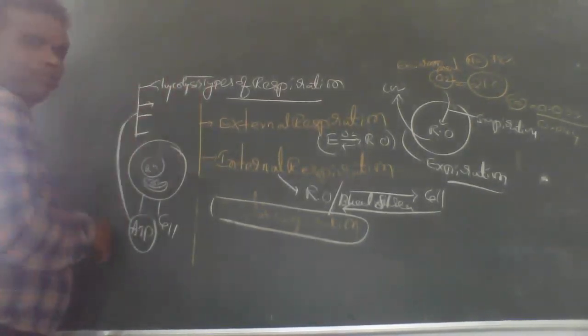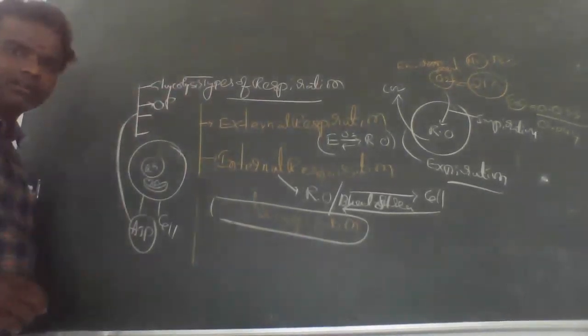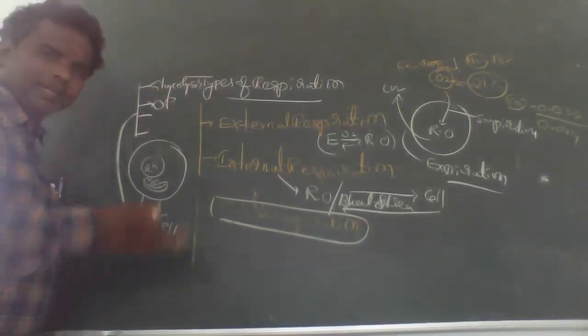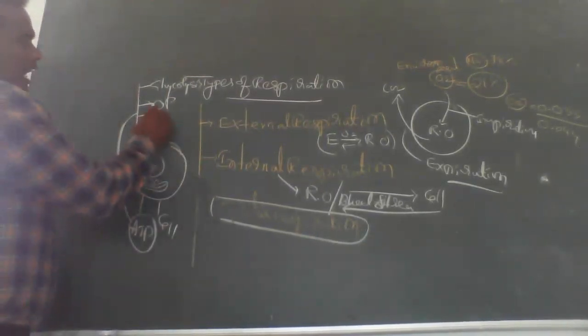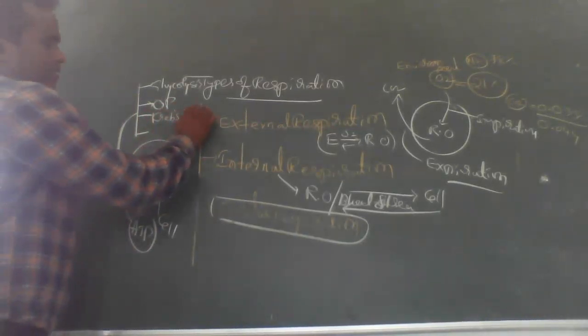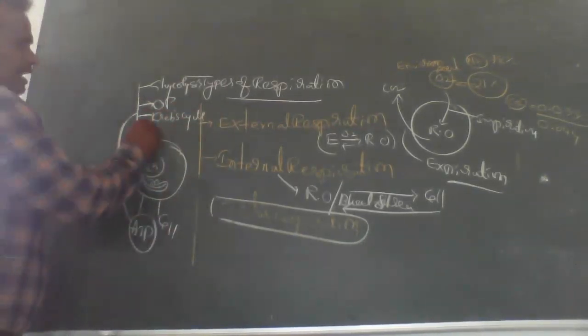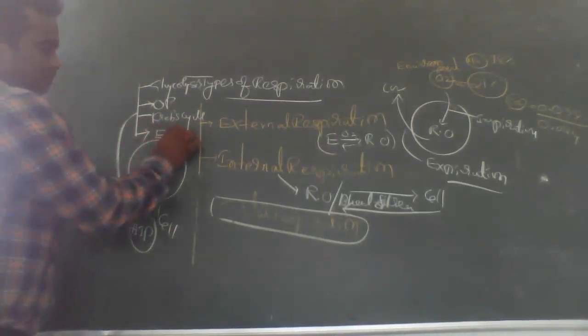Number 2, oxidative decarboxylation and phosphorylation. Then the Krebs cycle. And next, the electron transport system.